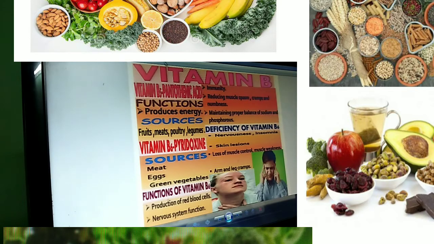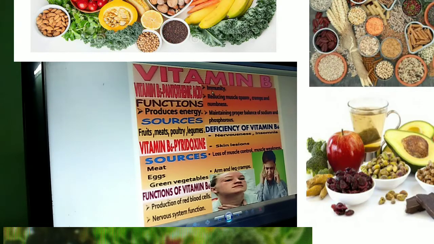Now coming to B5. B5 is pantothenic acid. This also helps produce energy. Fruits, meat, poultry, legumes are all very good sources. Now coming to B6, pyridoxine. Meat, egg, green vegetables. It helps in the production of red blood cells and good functioning of the nervous system.